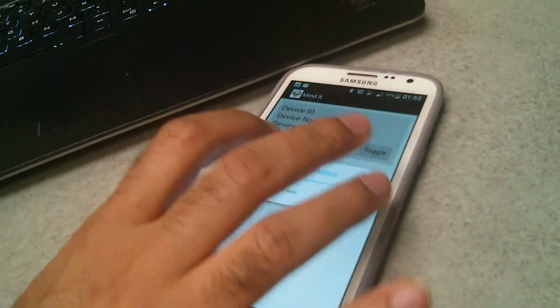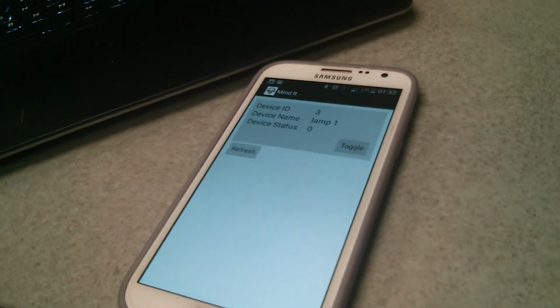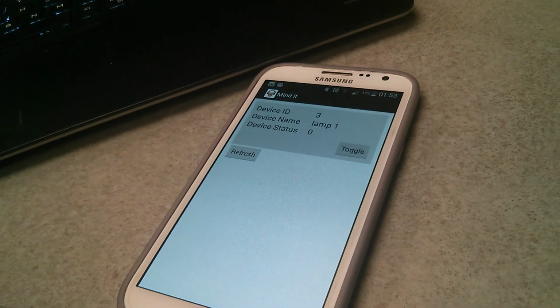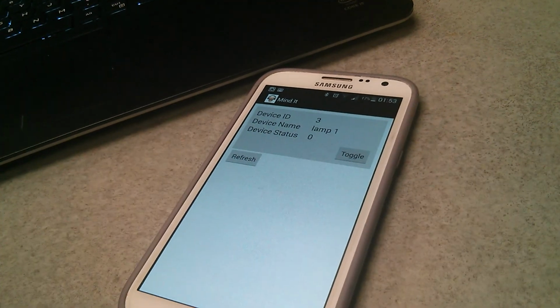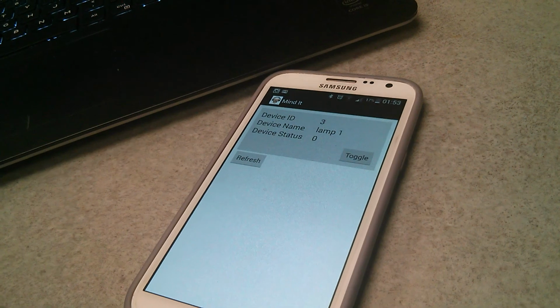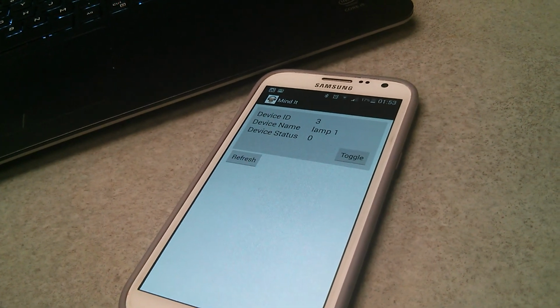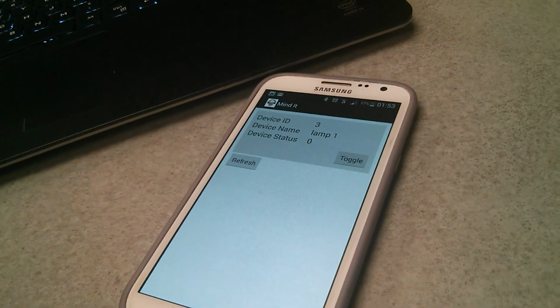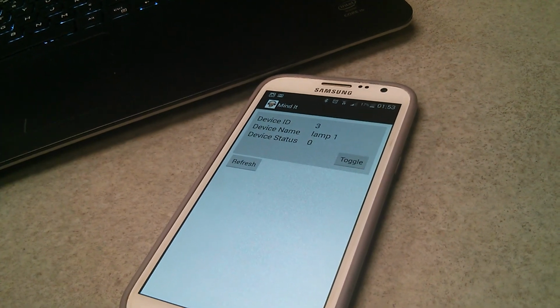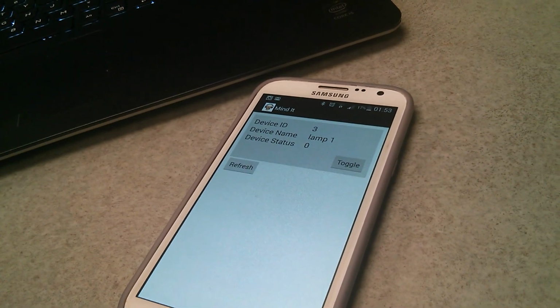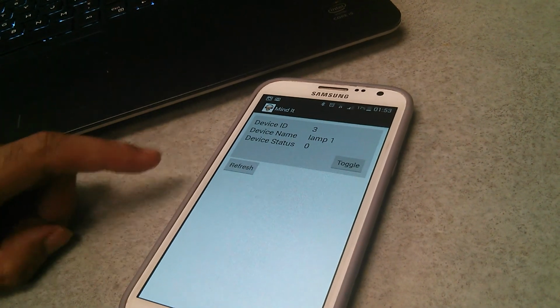And in the slide, I also showed you that we have created a smartphone application. So this could be used in scenarios such as whenever you are in office and you want to take care of all the devices, you want to get the status of all the devices if it is turned on or off, and you want to switch off the devices if you have forgotten to, and if you want to turn on something like probably an important PC or something like that, you can do that.